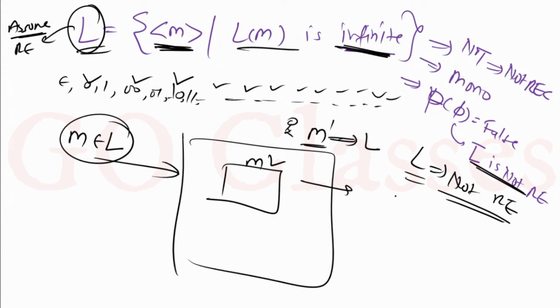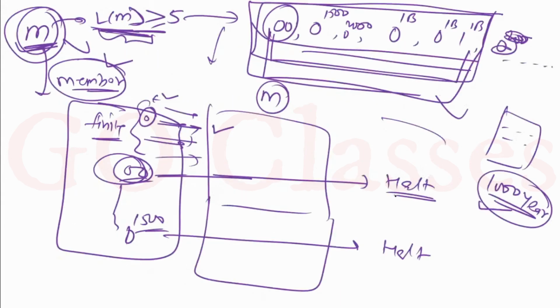Let me tell you the dovetailing technique one more time, just an informal description. In this dovetailing technique, or basically parallel processing, what are we doing? You have a Turing machine M. We are running it on the strings W1, W2, W3, W4 and so on. What we are going to do is run this Turing machine M on W1 only for one step.